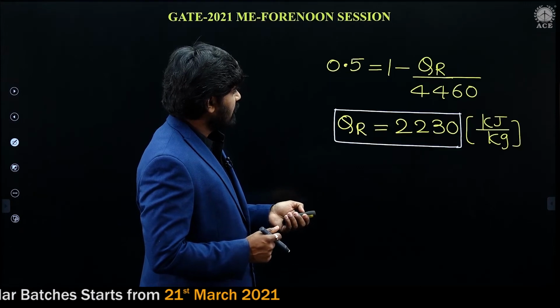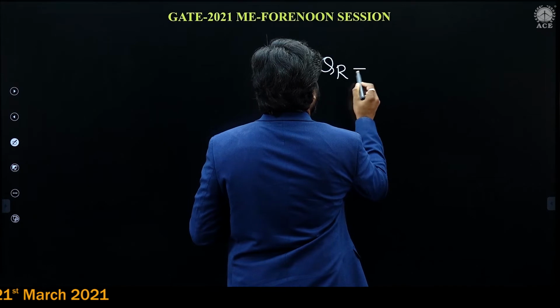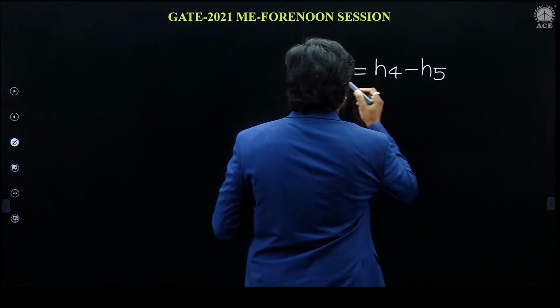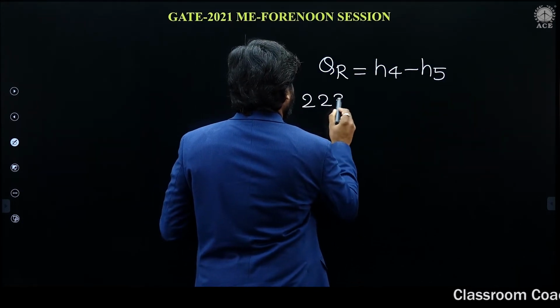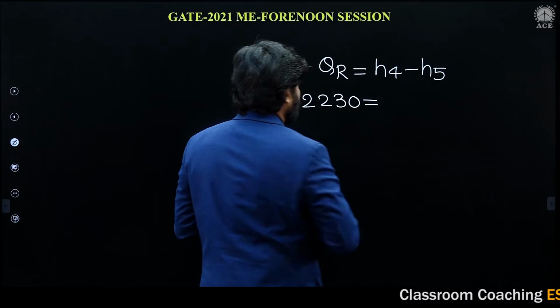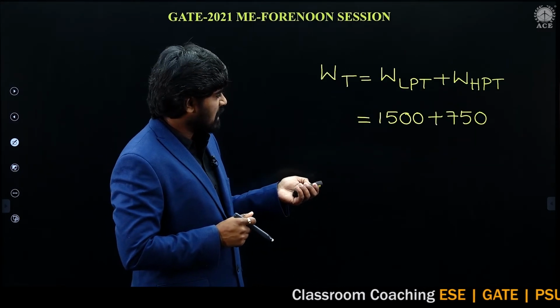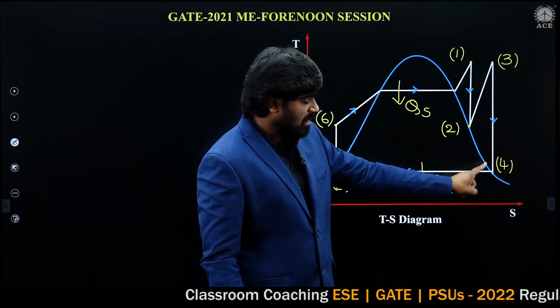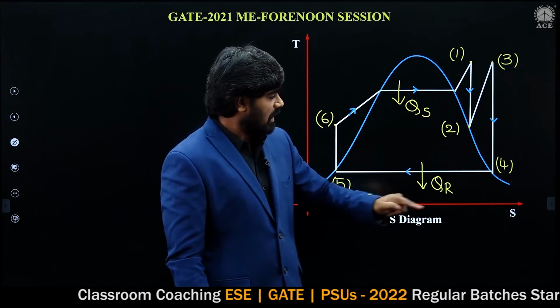Heat rejection in the condenser is equal to H4 minus H5. Heat rejection, how much? 2230. What is H4 and what is H5? Actually, H4 is the enthalpy we are looking for.